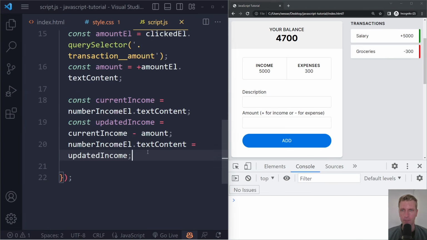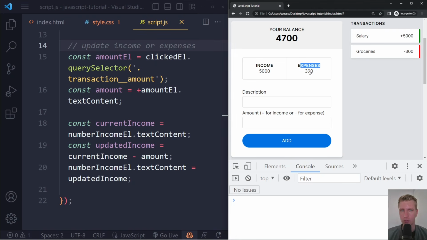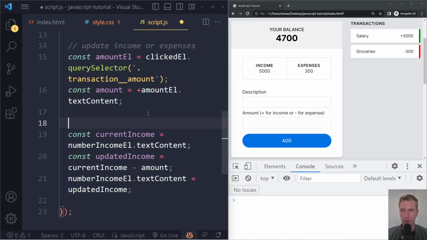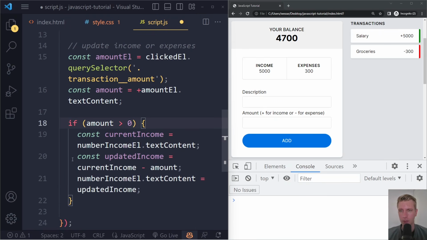So here, where we get that number from the transaction that we clicked, it was a positive number first, but could also be a negative number. Right? If it's a positive number, we want to change the income. If it's a negative number, we want to change the expense value here. Right? So the code that we just ran, what we just did, the amount, if it's positive, we want to do this. Right? So here we can have an if check. If the amount is more than 0, then we want to run this code. Right? We want to deal with the income number.